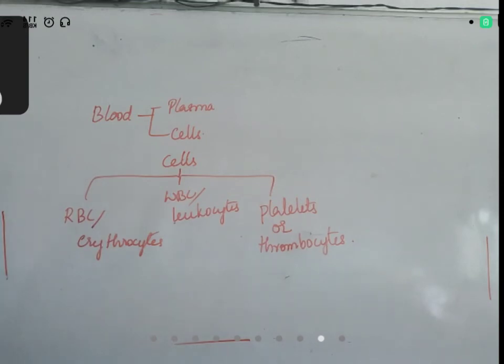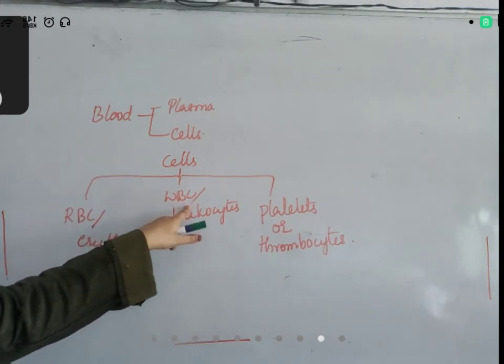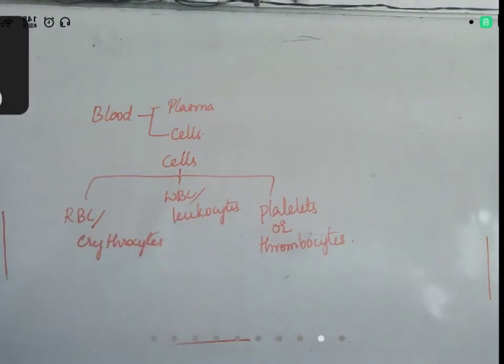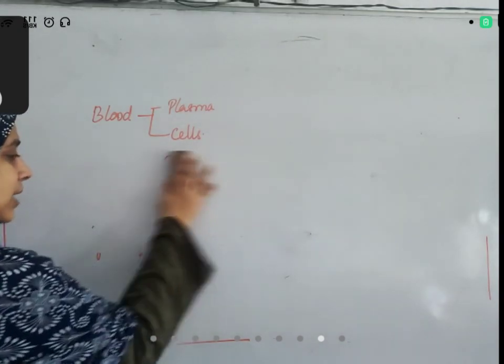We'll discuss red blood cells or erythrocytes, white blood cells or leukocytes, and platelets or thrombocytes. We'll study them comparatively instead of studying each one separately, because if you study comparatively, you can understand better.